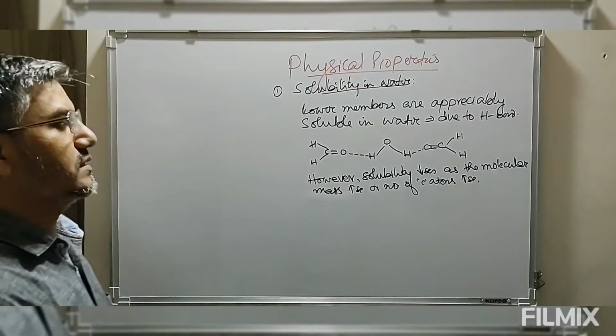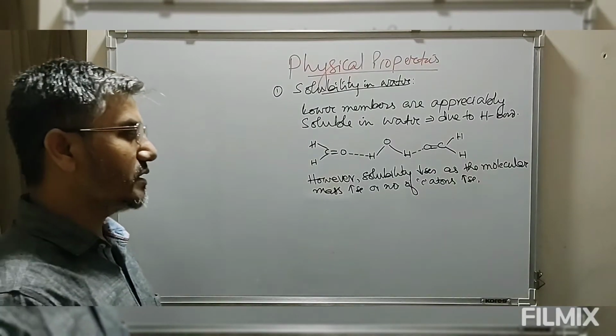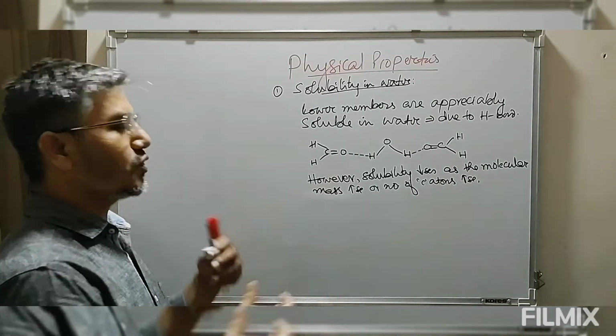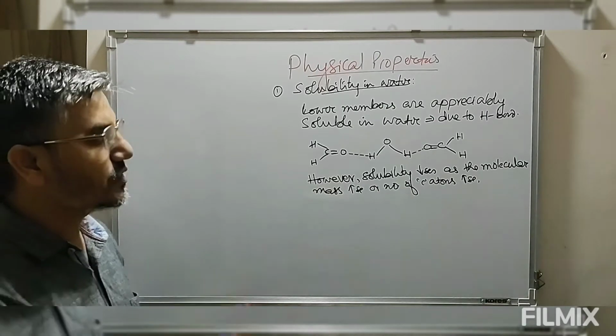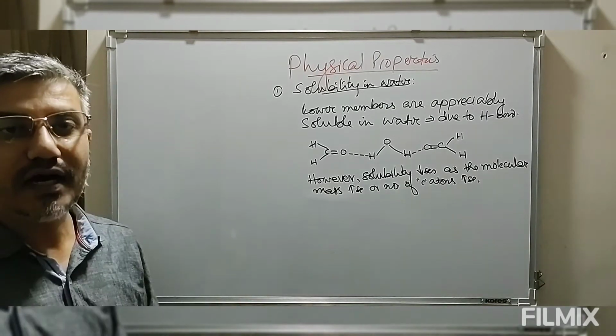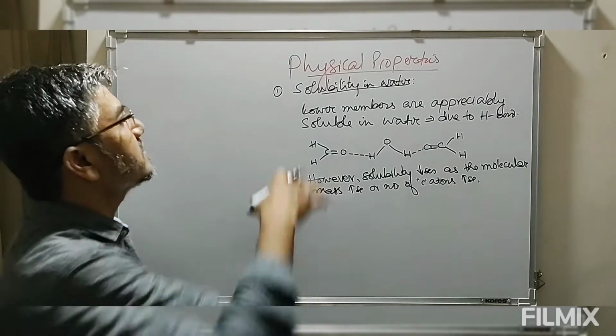This decrease in solubility with increase in molecular mass or carbon atoms is due to the increase in the hydrophobic alkyl part. So this is the solubility.